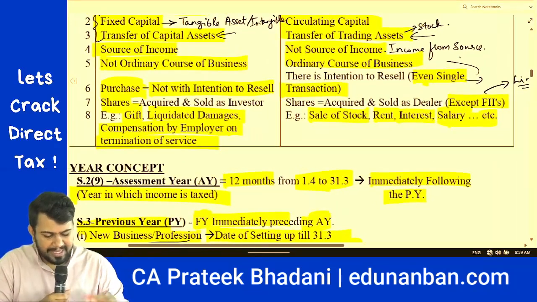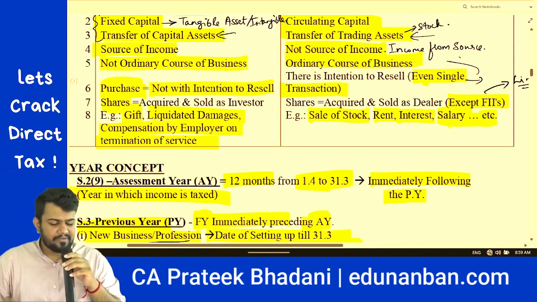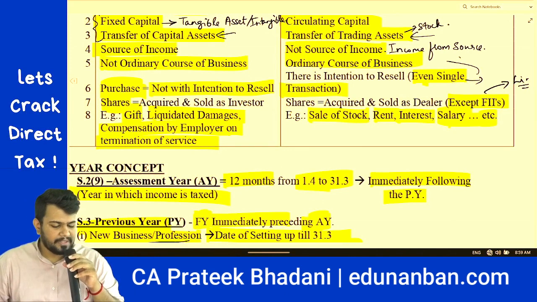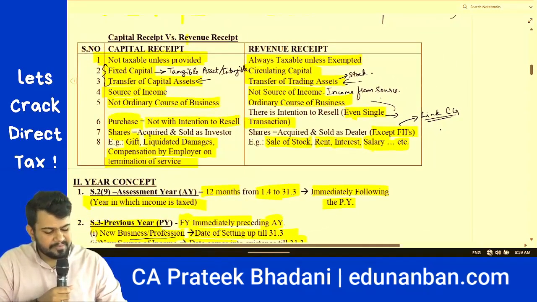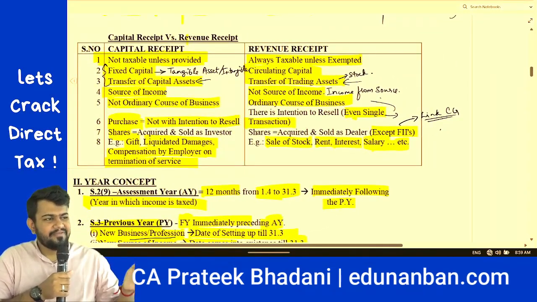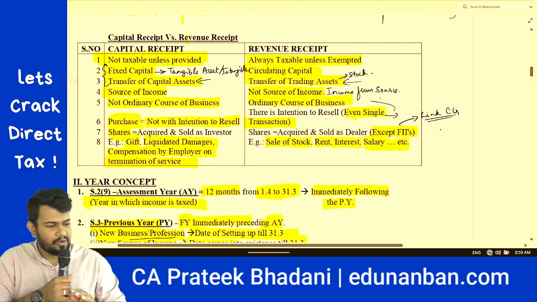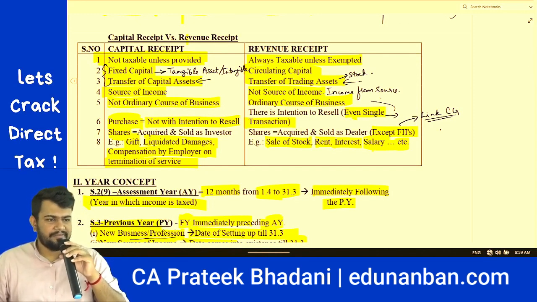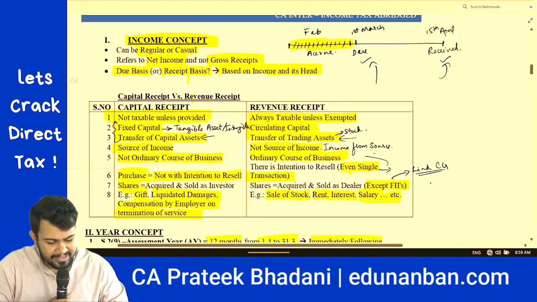Examples of capital receipts: gift, liquidated damages and compensation on termination of employment. In case of revenue receipts: sale of stock, receiving rent, receiving interest on loan, receiving salary, etc. All these are examples of revenue receipts. So this is the income concept.